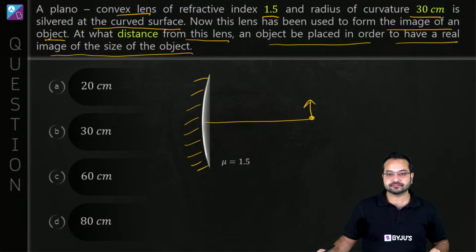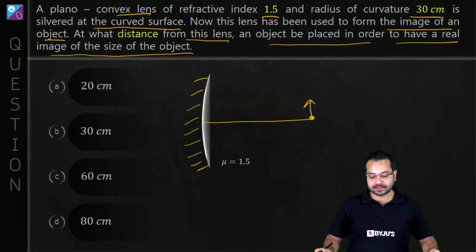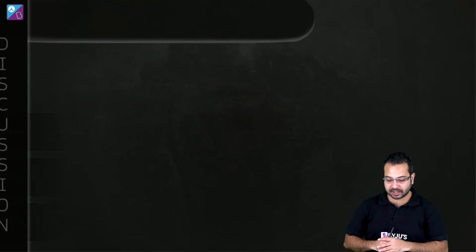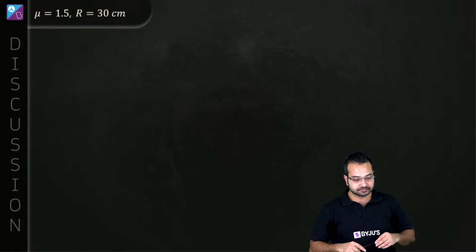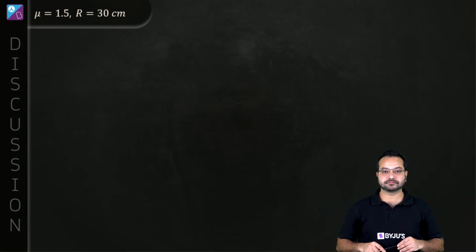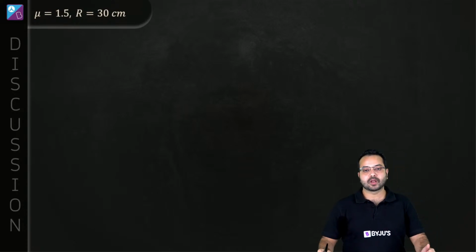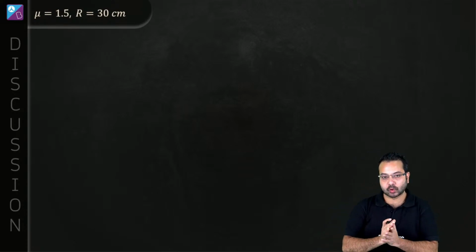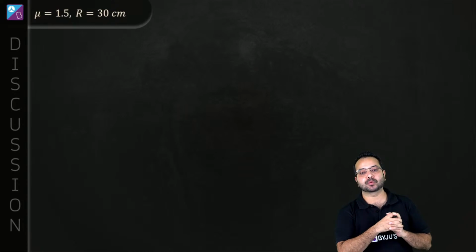Clear? What is the concept involved? Quickly tell me what is the concept involved over here. How do we deal with this question?